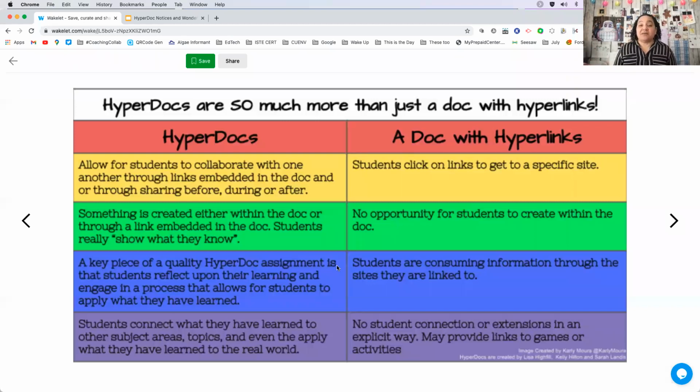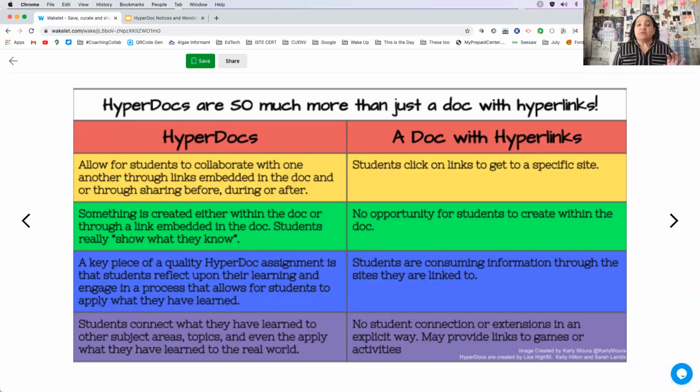Also with HyperDocs, I love the idea is that as the teacher, I can actually look at the questions that students are posing on their HyperDocs that will then drive my next instruction or the next part of the instruction that I'm going to do with my students.